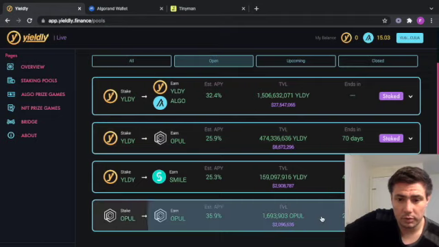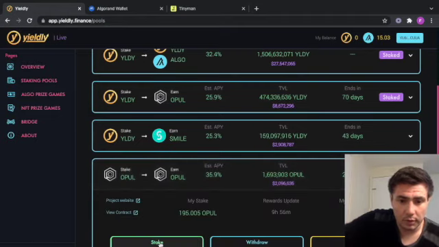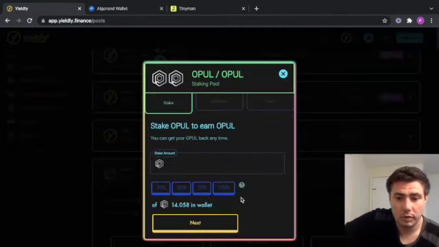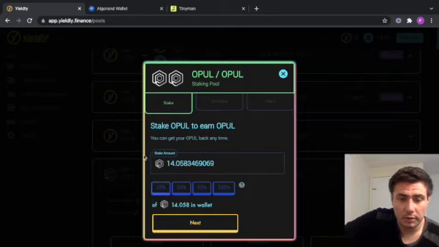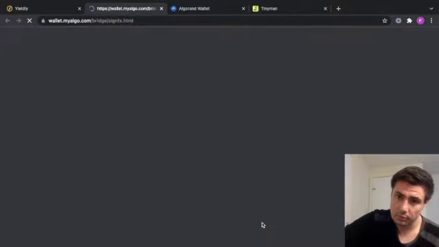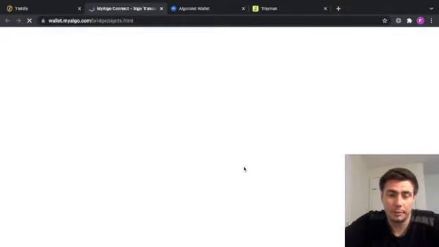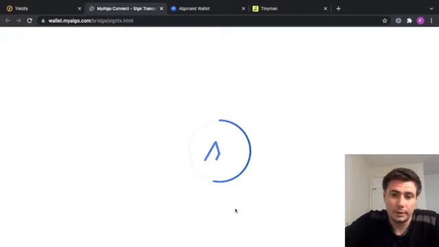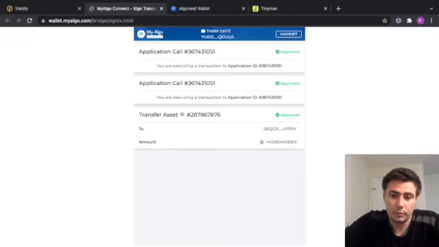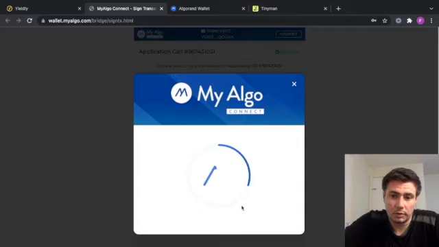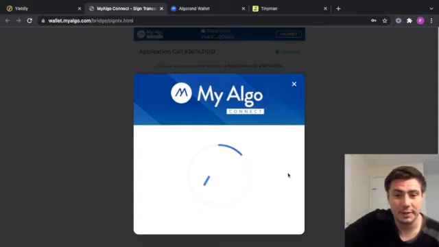So, right, then I want to click stake, and then 100%, 14, there we go, next. Take me back to the MyAlgo Connect pop-up. There we go. Sign transaction. Now we know we have enough Algorand this time to be able to do this.